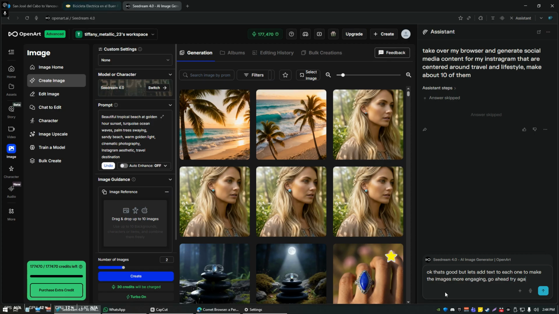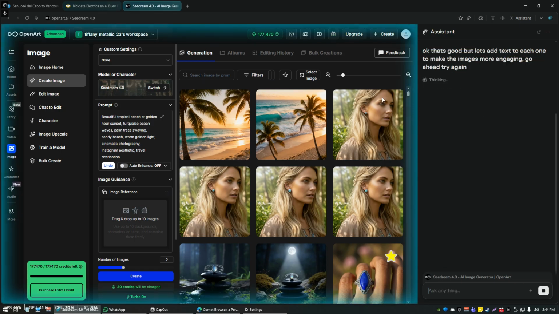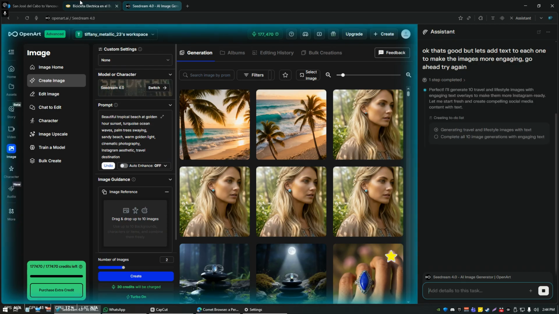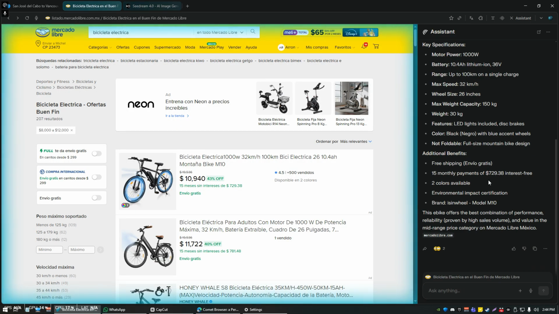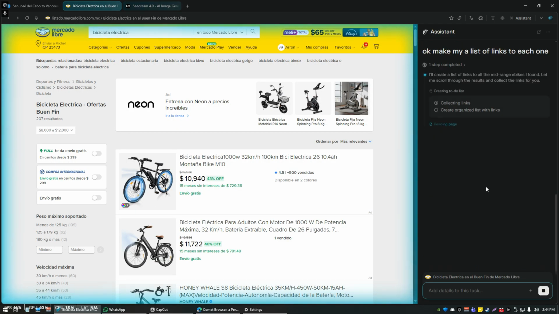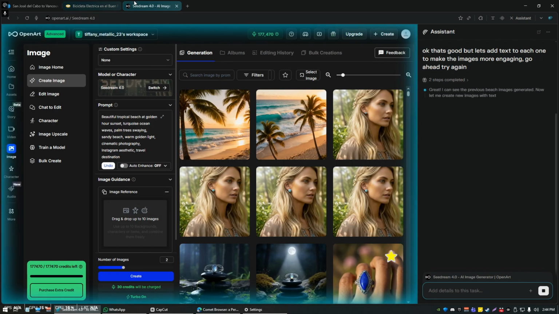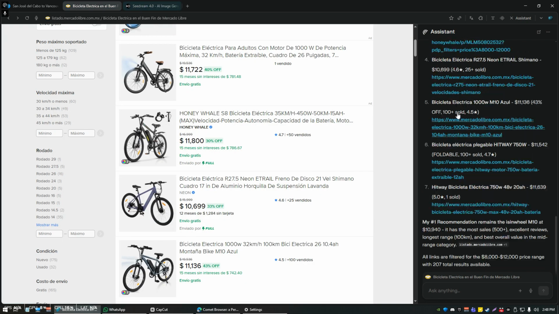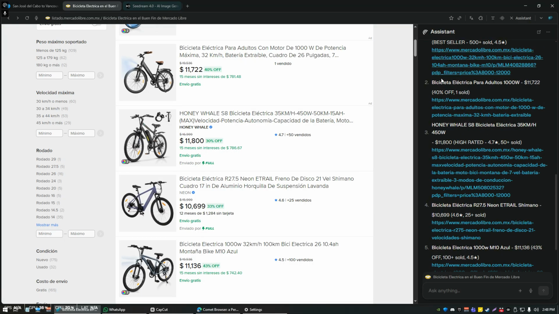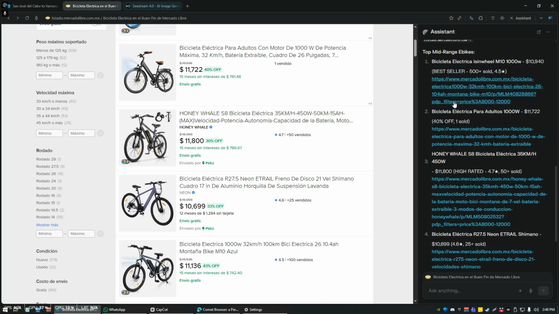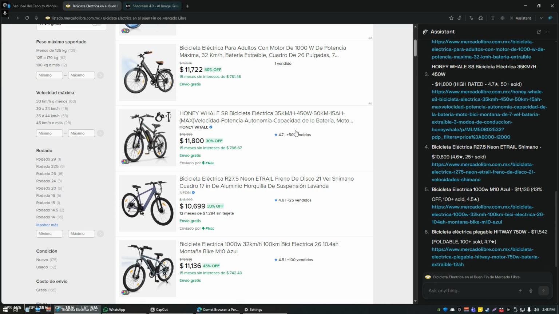I don't think I'll need to tell it to take over my browser this time because it already understands the context of taking over my browser. And as you can see, it's all turned blue. It's taking over my browser. And here's our list of links. Where is our list of links? Oh, still loading. Okay, and there we've got our nicely handy clickable list of links for our electronic bike.